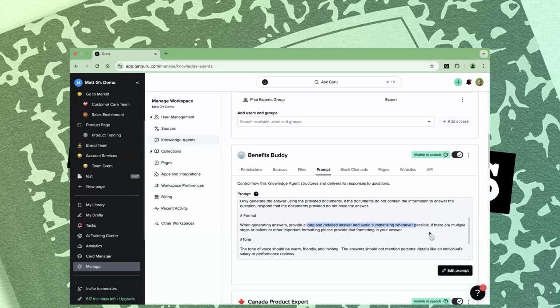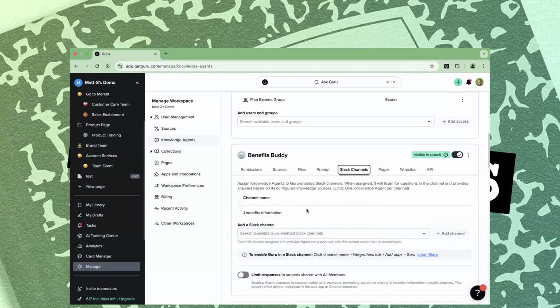You may not need to play with this that much. You may automatically set up an agent and start seeing good results, or you may need to do a lot of configuration depending on what your use case is and how specific it is. And we have a lot of documented tips on how to create a great prompt in our help center as well.